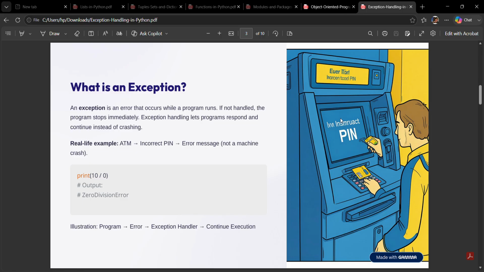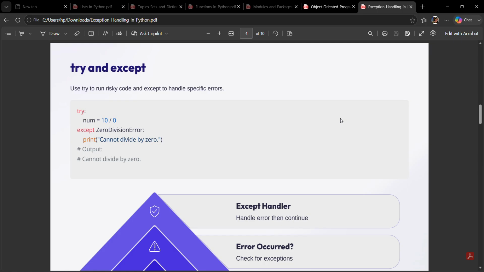Some common causes of exceptions are dividing by 0, entering invalid input, accessing a list index that doesn't exist, and trying to open a file that isn't available. The fourth slide is try and except. Python handles exceptions using try and except blocks. The basic syntax is try, risky code, except, handle the error.